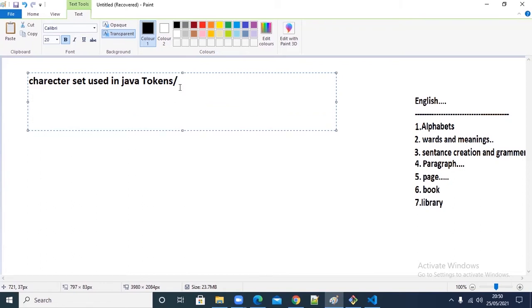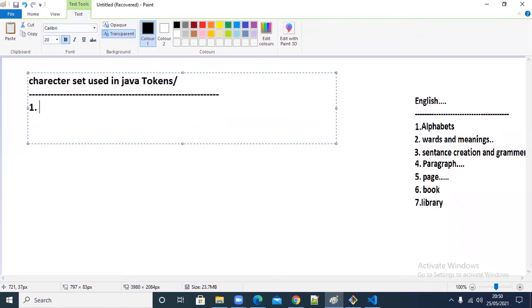We classify the character set like this. The first category is alphabets.